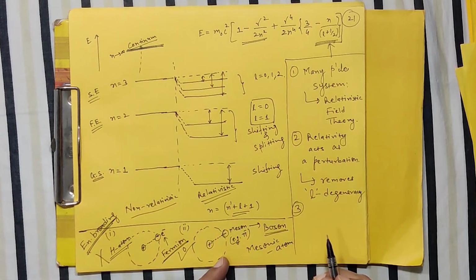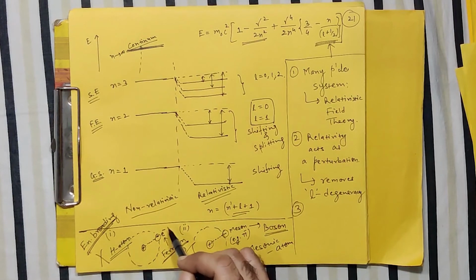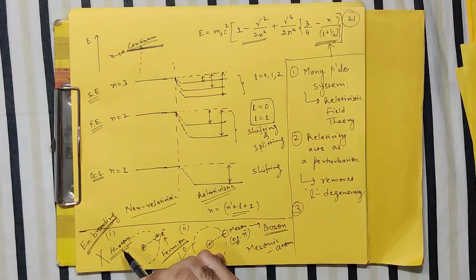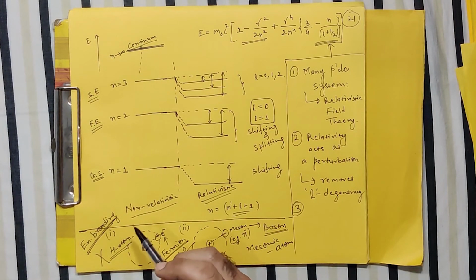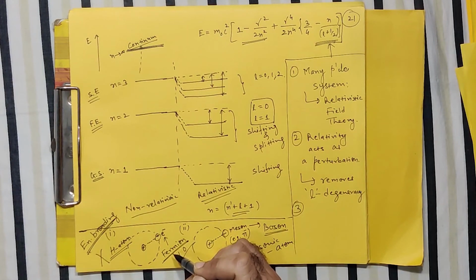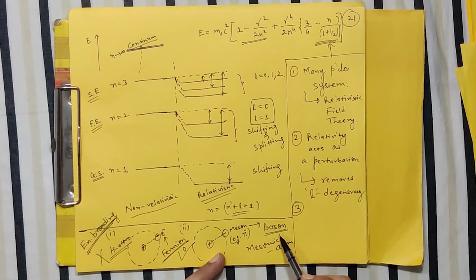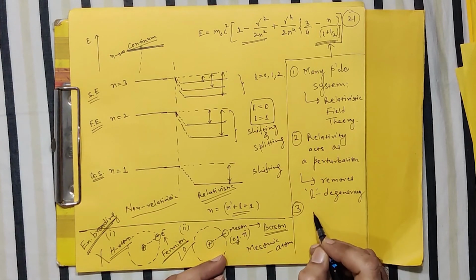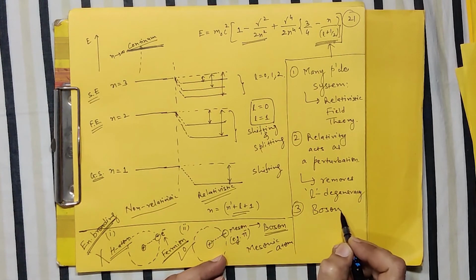So the KG equation is unable to explain the energy spectra of the fermionic system, but for the bosonic system it is valid. So the third important outcome of this KG equation, the relativistic field equation, is that it is applicable to bosonic systems.